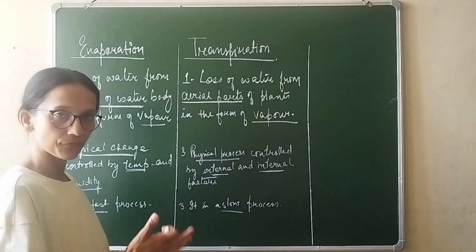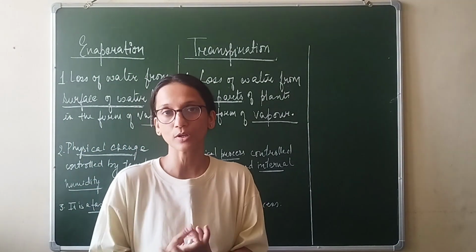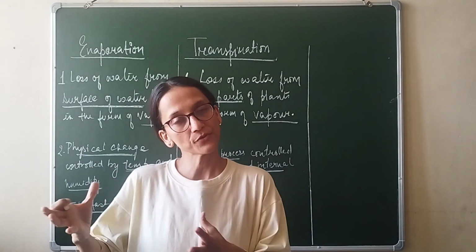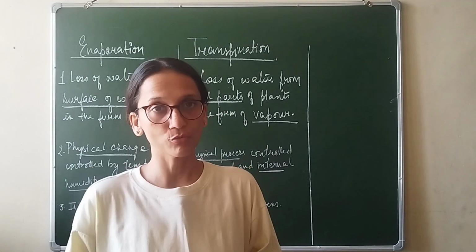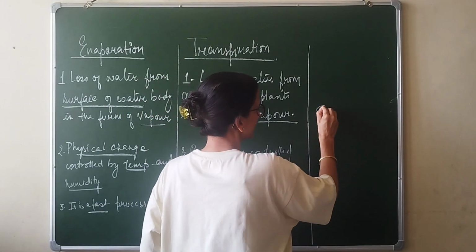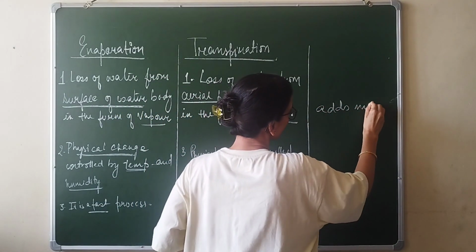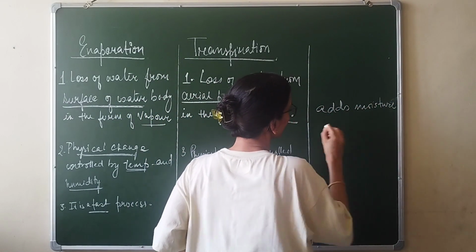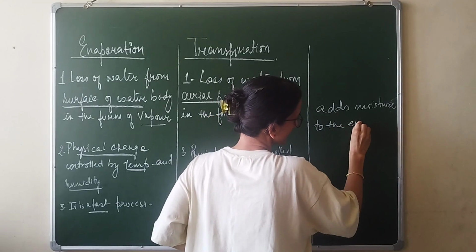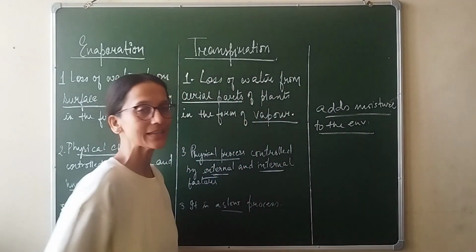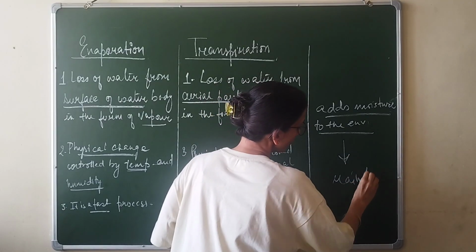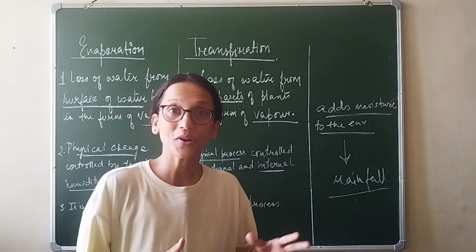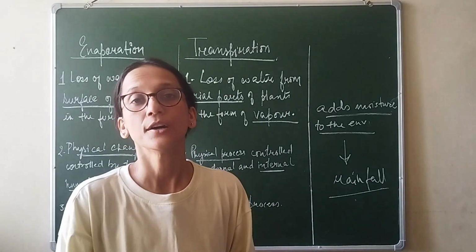Now, as we did this difference, I have one more question which also comes to our mind: what is the role of transpiration in climate change? Transpiration plays a major role because transpiration adds moisture to the environment, which will cause what? It will cause rainfall. So transpiration is directly affecting rainfall.